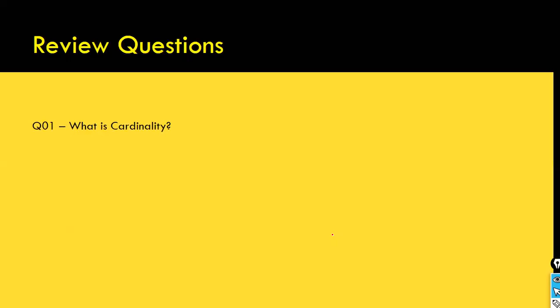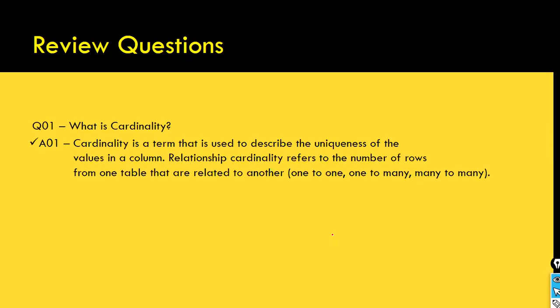The next one is the review questions. What is cardinality? Cardinality is a term that is used to describe the uniqueness of the values in a column. Look here, this is from the RDBMS point of view, the relationship cardinality. But in the case of Power BI, cardinality refers to the number of rows from one table that are related to another: one to one, one to many, many to many.